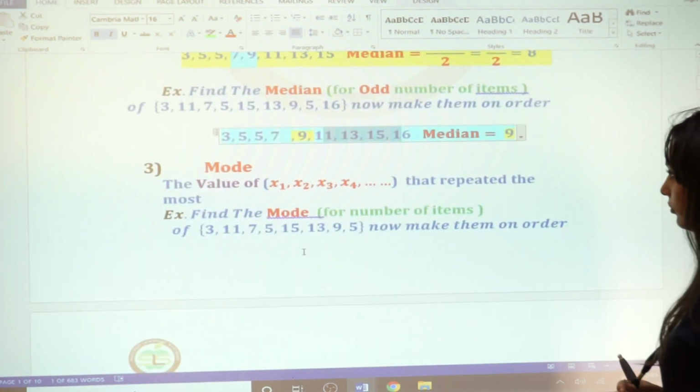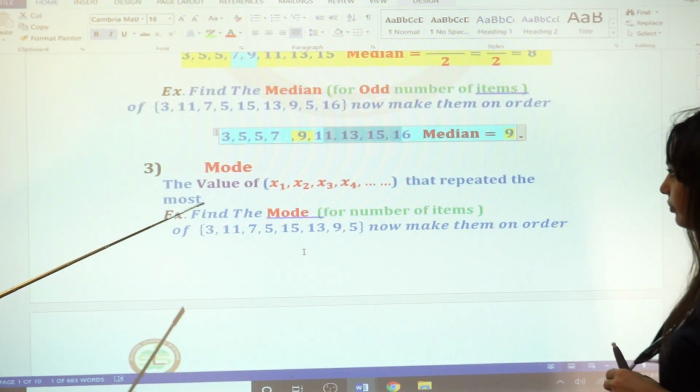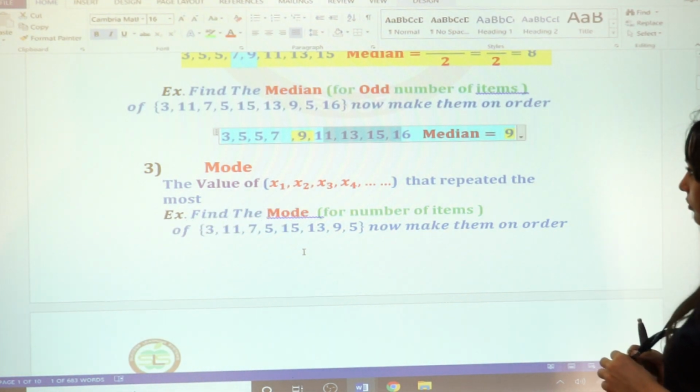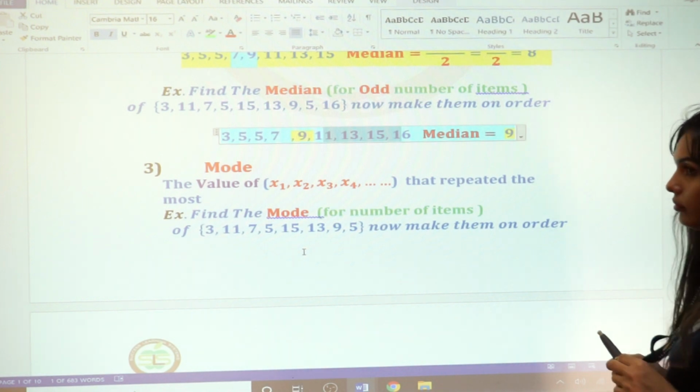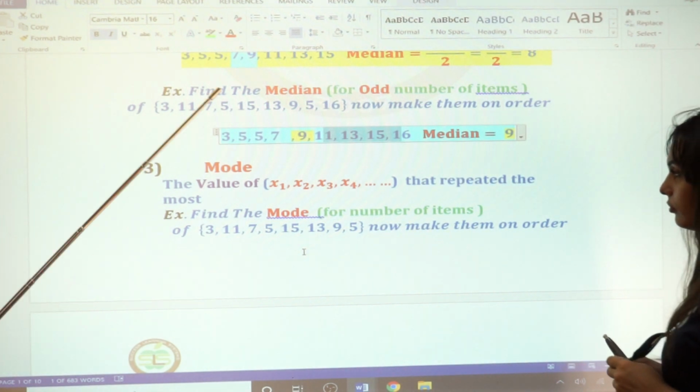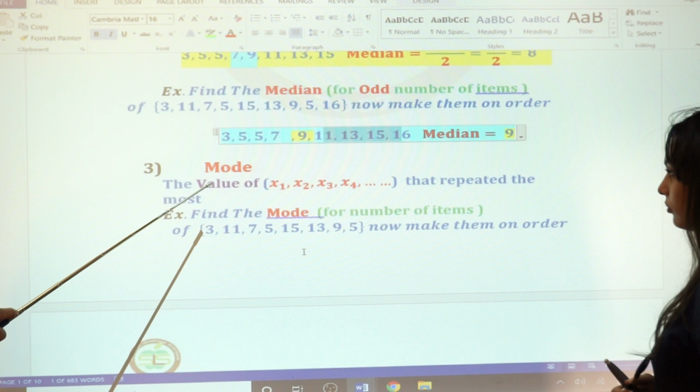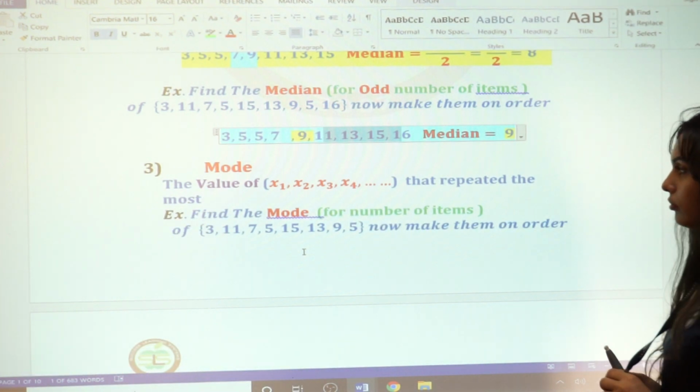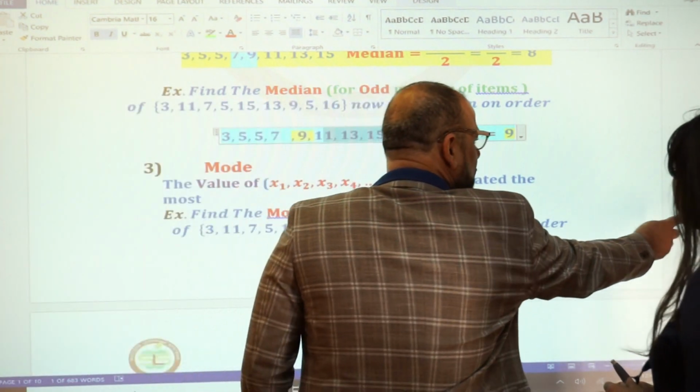How about the mode? Who remembers the mode? The mode, you have the definition here: the value that is repeated the most, that occurs often. The difference between the median and the mode is that sometimes we can have more than one mode. Look here.